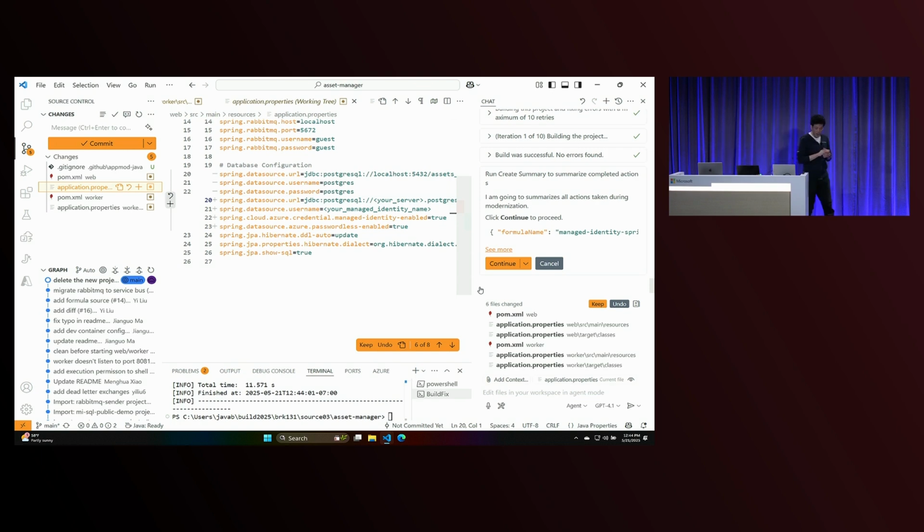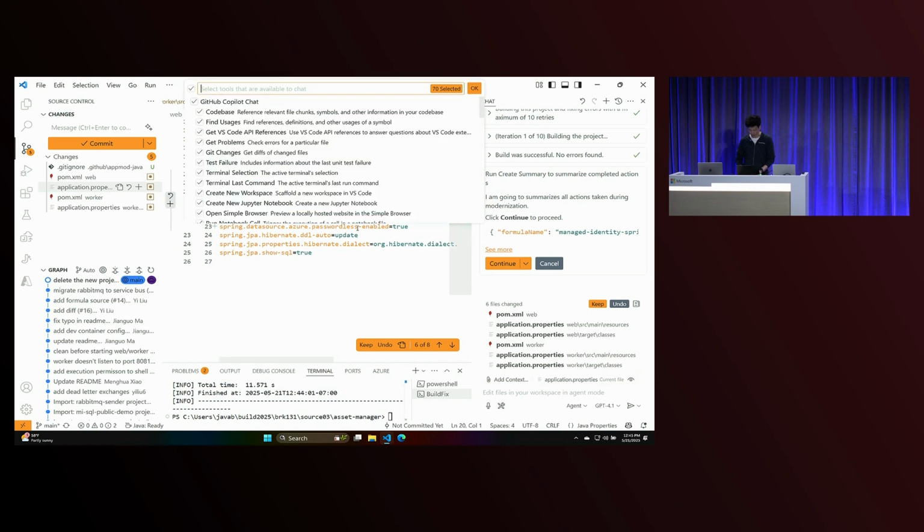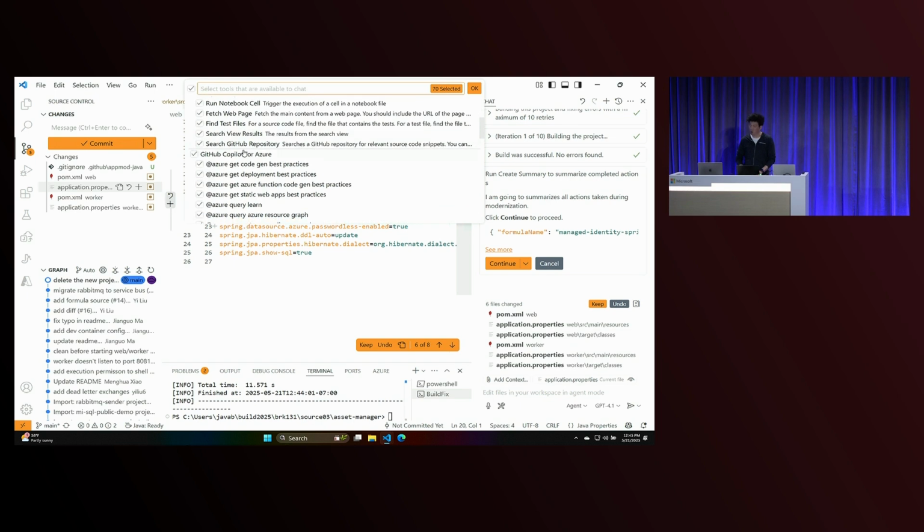Now, one of the reasons why we wanted to build into Copilot is because now you can actually take advantage of other tools that are available in Copilot. So one of the questions you might ask is, well, okay, now that I have this app building, how do I deploy it? Because it's built into Copilot, and all of our tools are oriented around Copilot, I can actually come in here and say, deploy. If you look here, there's a set of tools around Copilot for Azure. This was released, I think, on Monday. And Copilot for Azure is a set of tools that help you actually deploy your application to Azure.